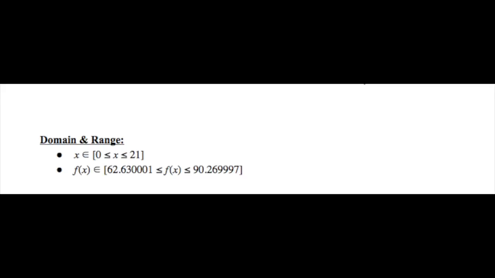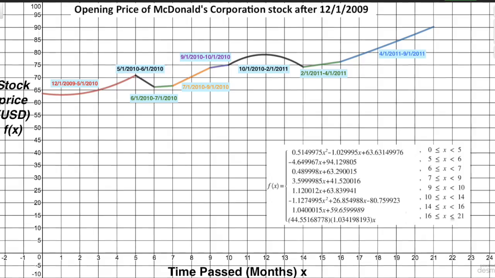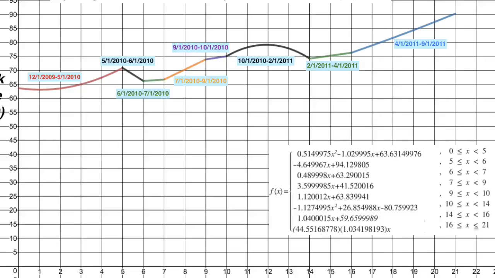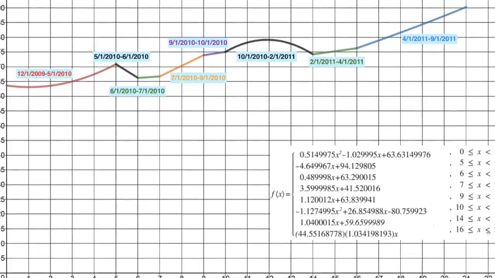The range of our function f of x is in the set of 62.630001 to 90.269997, meaning between December 2009 to December 2011, the stock never drops below $62 and never goes above $90. Our function is fluid and continuous, and therefore our function has no discontinuity.